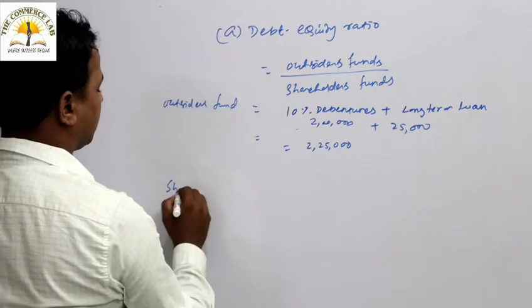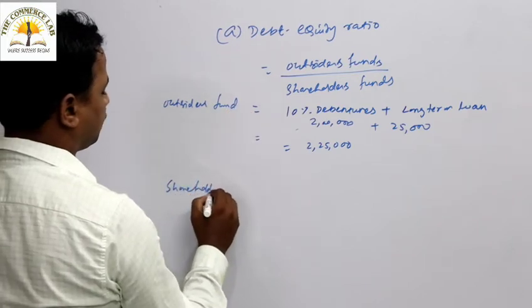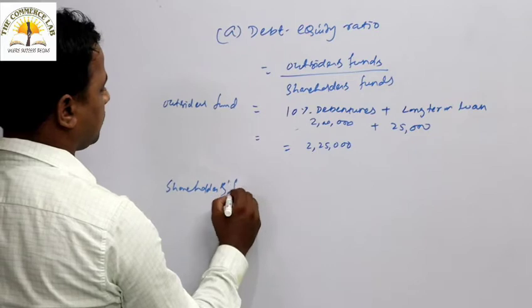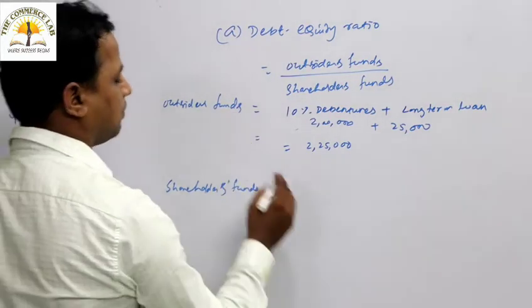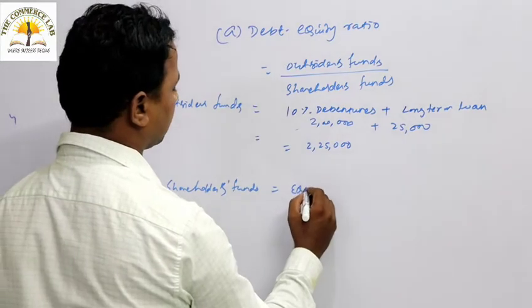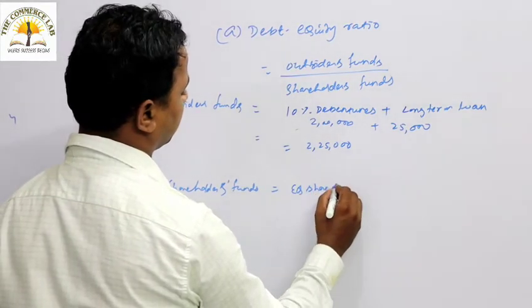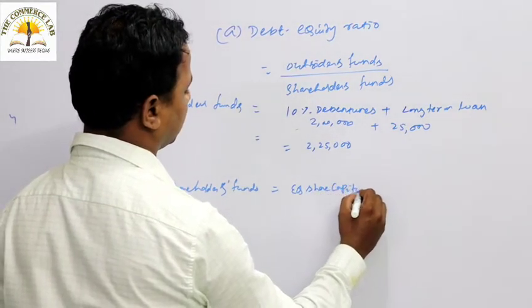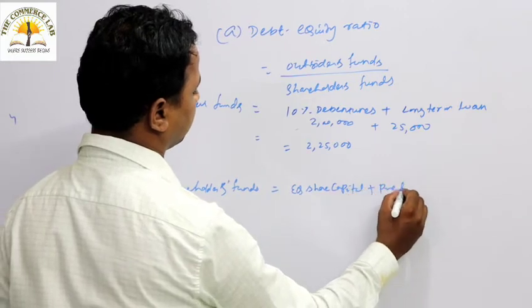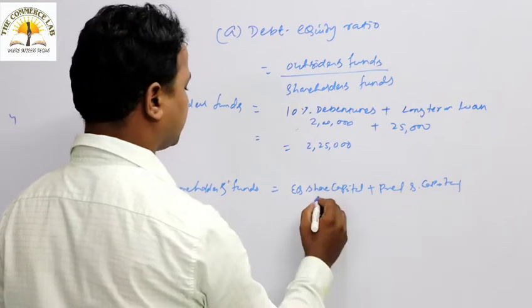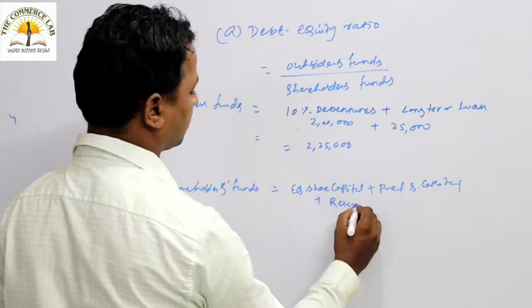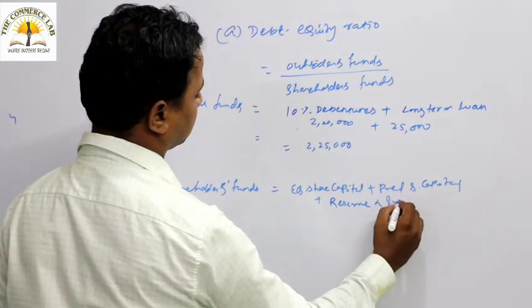Then shareholders fund. How to calculate shareholders funds? It can be calculated with the formula: equity share capital plus preference share capital plus reserve and surplus.